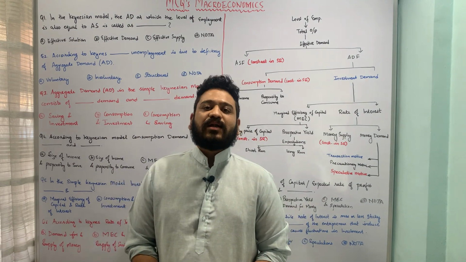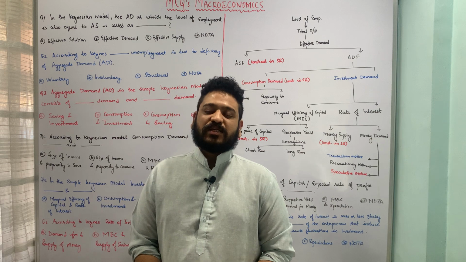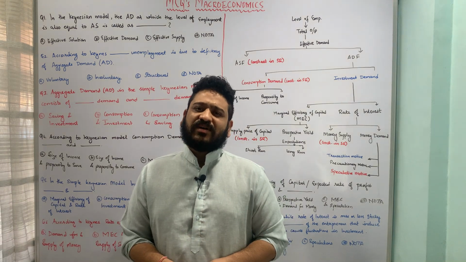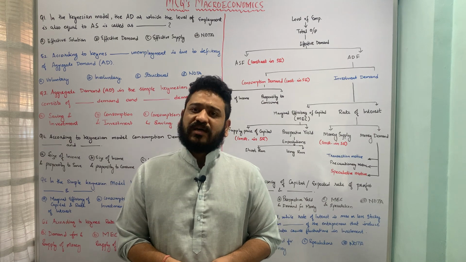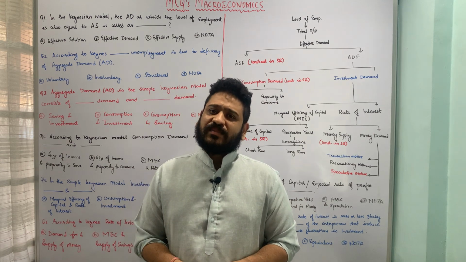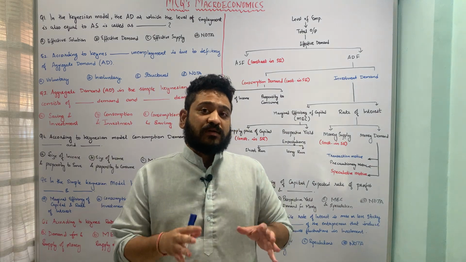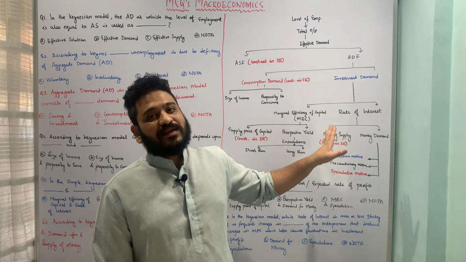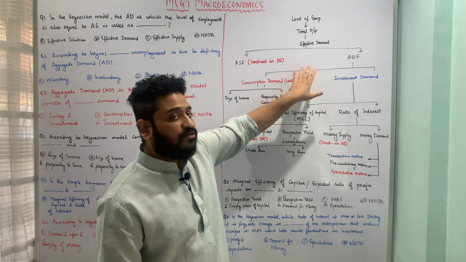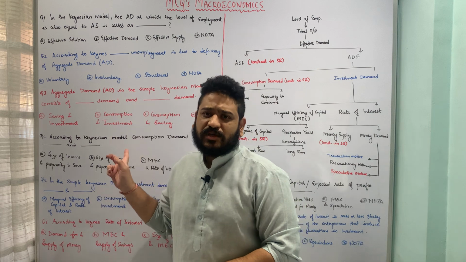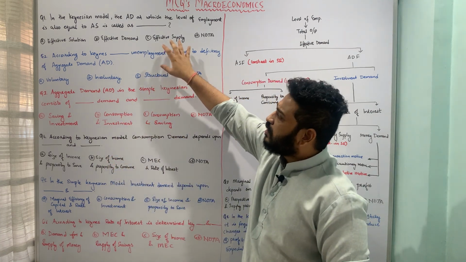In today's lecture, I'll talk about some of the important MCQs with respect to the Keynesian theory of employment. In the previous class as well, we have covered certain MCQs with respect to Keynesian theory of employment. In the segue of the same, let us look at some of the most important MCQs with respect to the flowchart of Keynesian theory of employment. So here I have drawn the flowchart and we'll come to this one by one as we solve the multiple choice questions. So let us first look at the first MCQ.